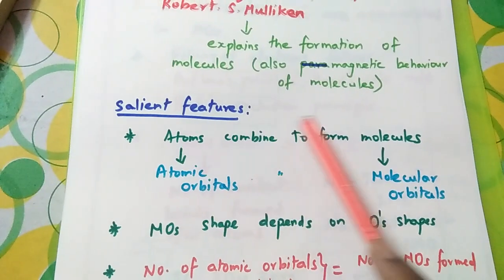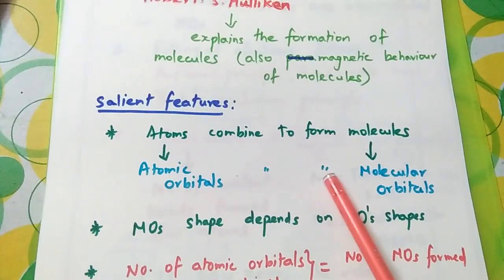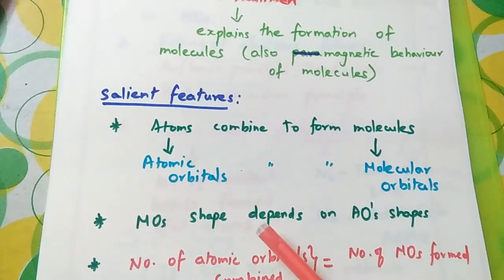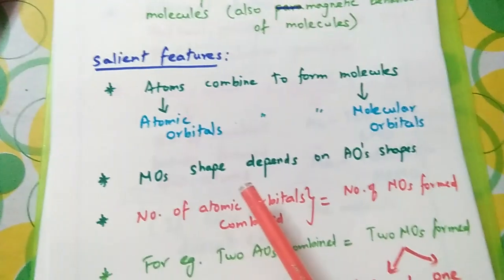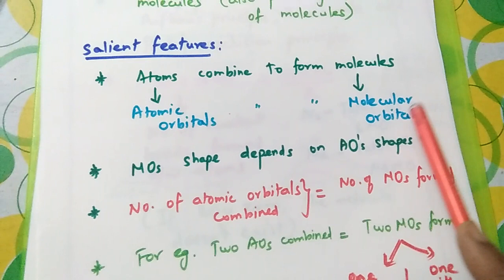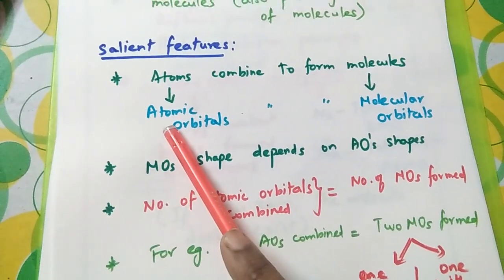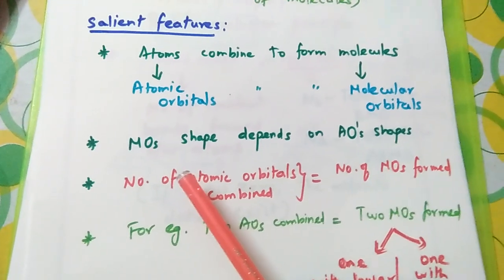When the atoms combine to form a molecule, at the same time, the atomic orbitals also combine to form molecular orbitals. So now you can understand that electrons in molecules are placed in molecular orbitals. Electrons in atoms are placed in atomic orbitals.